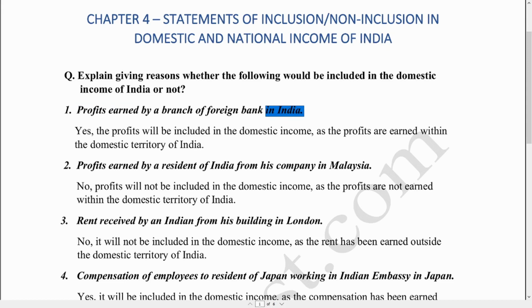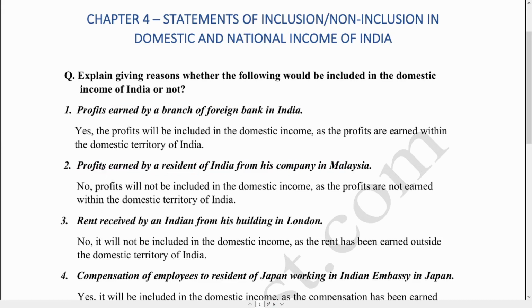So that is why these profits which have been earned by a branch of foreign bank in India will be included in the domestic income of India. Now let's examine the next statement. Profits earned by a resident of India from his company in Malaysia.